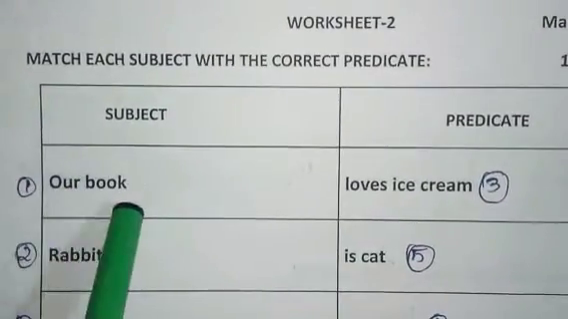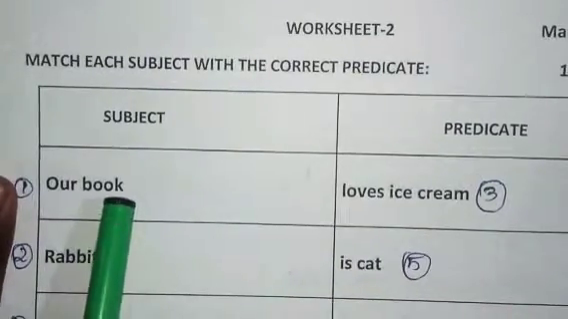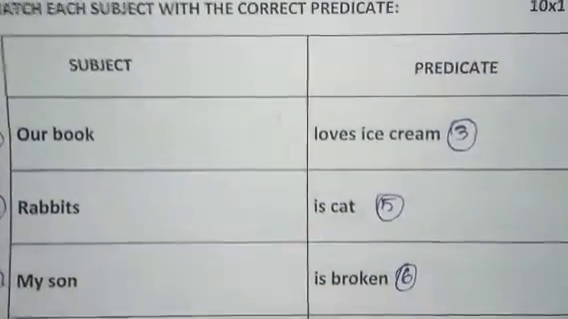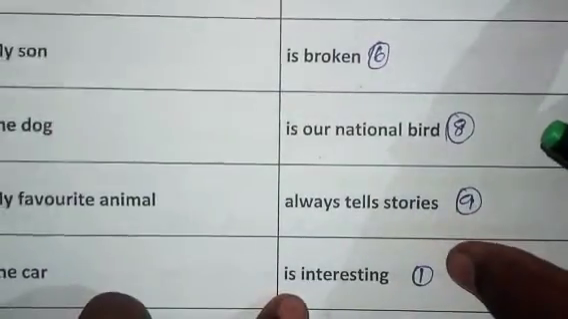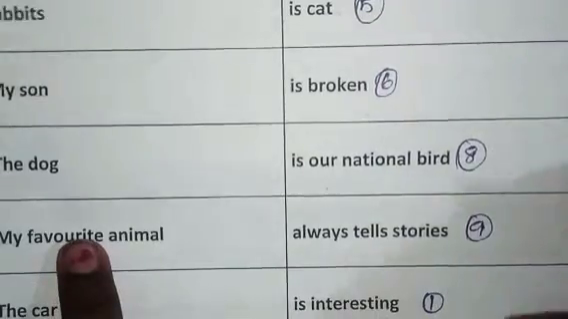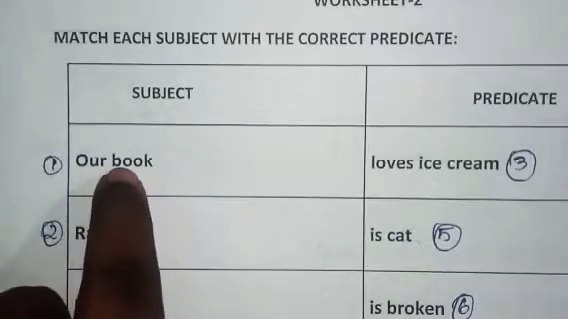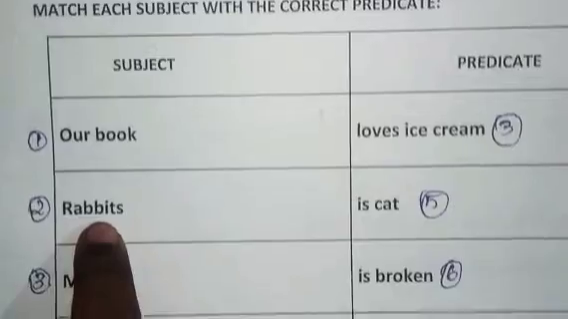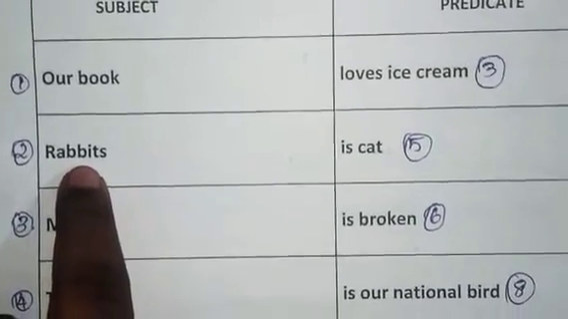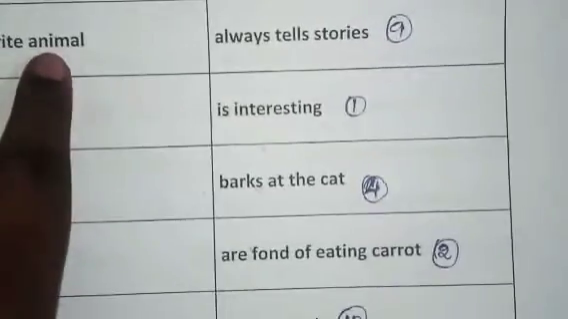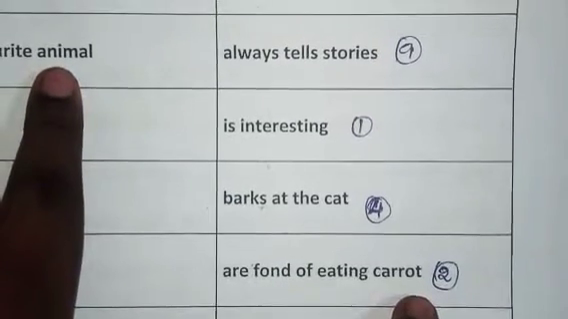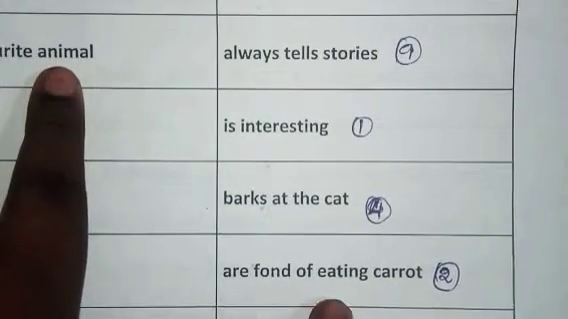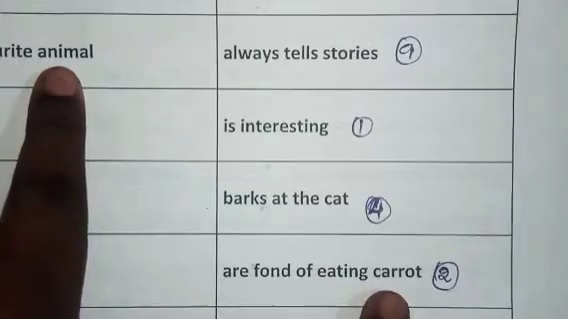So, our book: what does it match? Our book is interesting. Is interesting is the predicate. Our book is the subject. And then the second one, rabbits. For rabbits the answer is are fond of eating carrot. What does the rabbit do? Are fond of eating carrot.